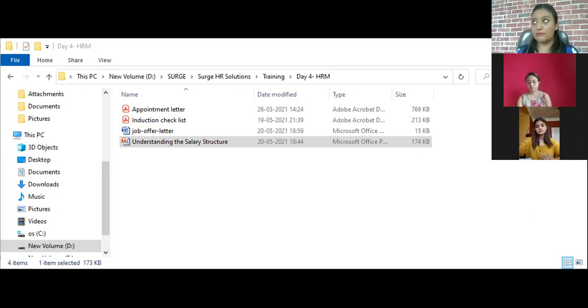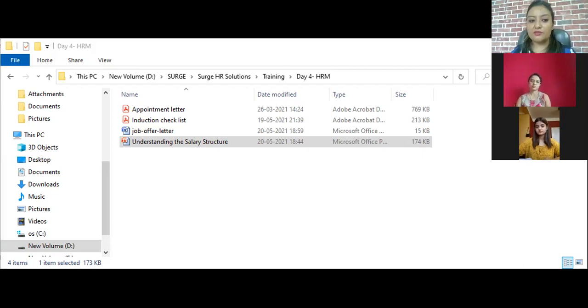Basic salary is a fixed pay, right? There is a particular calculation done. So between 40% to 60% of the whole CTC, basic salary is calculated that way for all the companies. But the amount of allowance will vary from company to company. Nobody can force any company to give a certain amount of allowance. So that is from the discretion of the company how much they want to pay to the employee for meeting the job requirements.